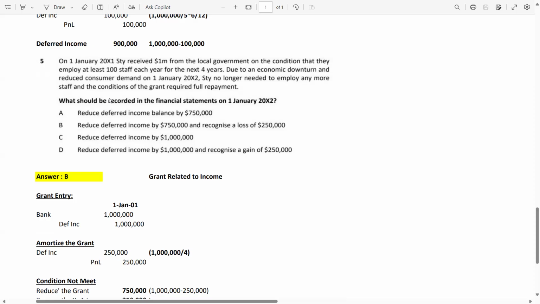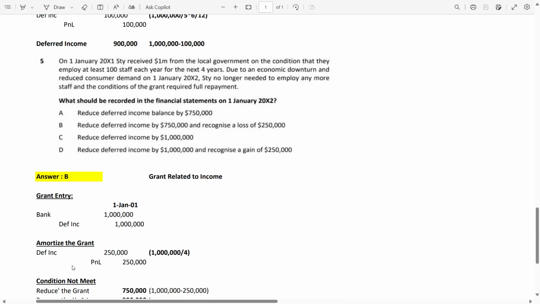Now the term is 4 years, so you have to amortize your grant over the 4 years. So amortize the grant: deferred income debit, P&L credit by 2,50,000. How 2,50,000? 1 million is the entire grant amount divided by 4, where 4 is the term. Now guys, now you are at the second year.